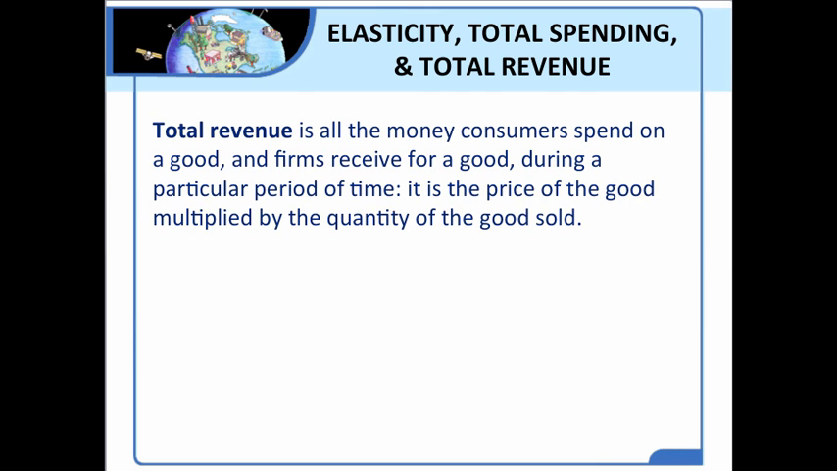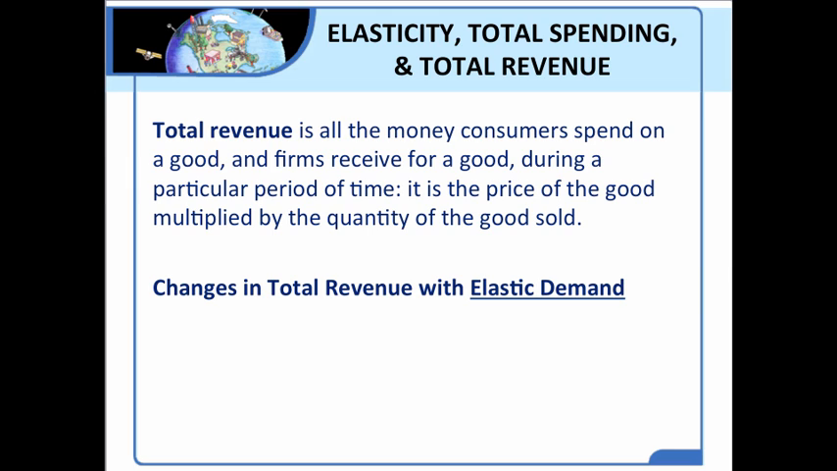So keep in mind what we're talking about when we talk about revenue. Total revenue is all the money consumers spend on a good and firms receive for a good. So when you buy something, you're spending money, but what you're spending it on goes to the business that produced the good, and they receive it. And that's called their revenue. So total revenue is all the money that consumers spend on a good and firms receive for a good during a particular period of time. It can be measured mathematically as the price of the good multiplied by the quantity of the goods sold, or P times Q.